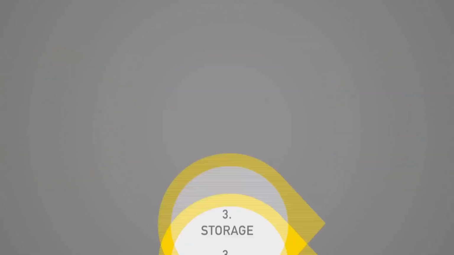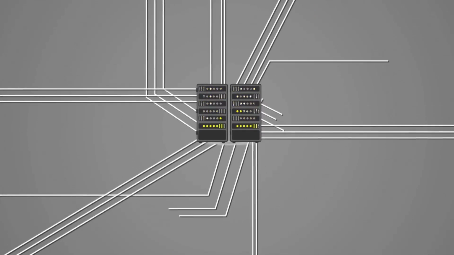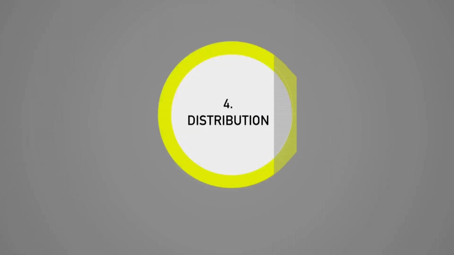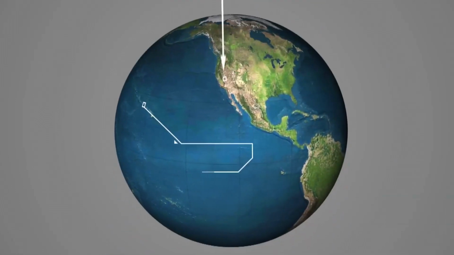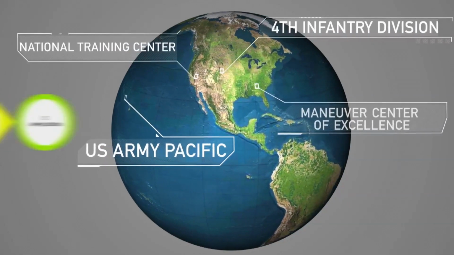Phase 3 is storage. Here, the data has to be stored in a secure repository with permissioned gateways. The repository must also be optimized for distribution to the point of need, which is phase 4 of the workflow. Research in this phase focuses on ensuring that the data is delivered to the point of need quickly and securely.